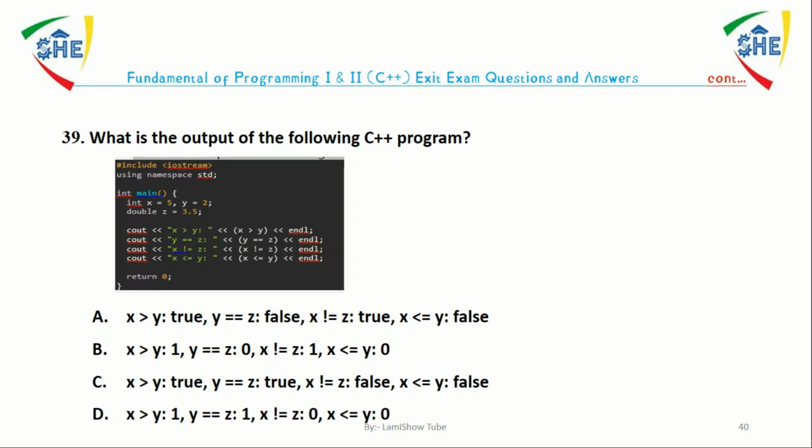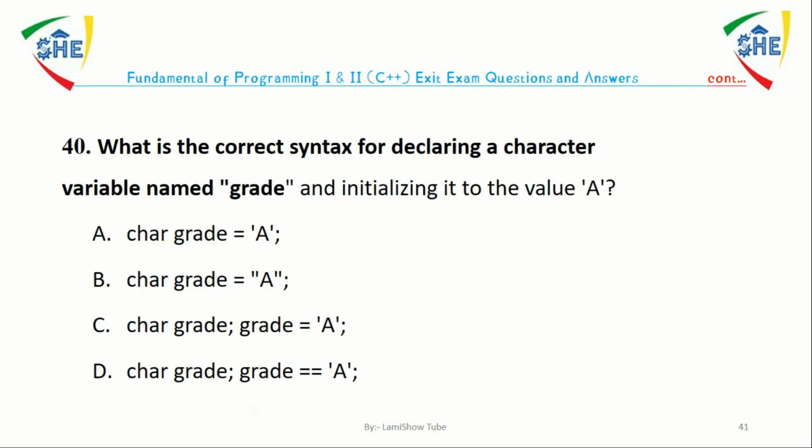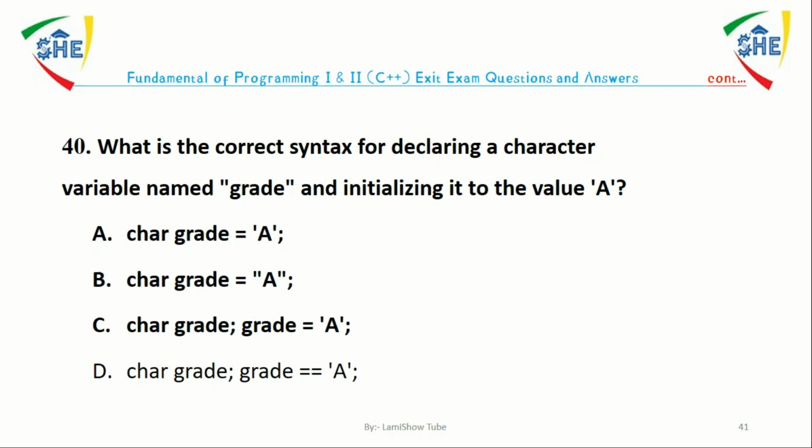The answer is B. What is the correct syntax for declaring a character variable named grade and initializing it to A? The answer is A. The correct syntax for declaring a character variable named grade and initializing it to the value A is char grade is equal to single quotation A, then semicolon.